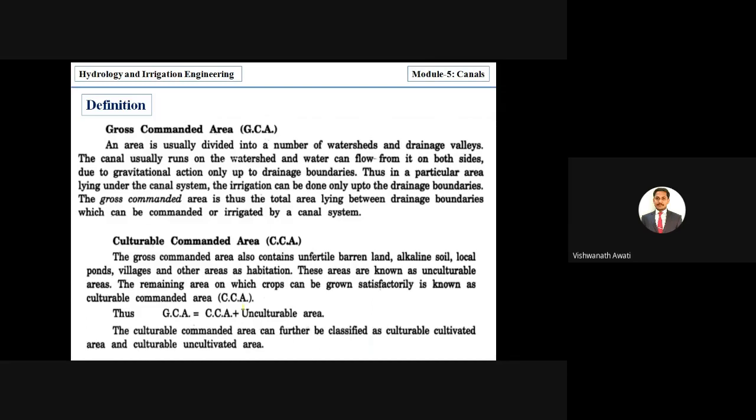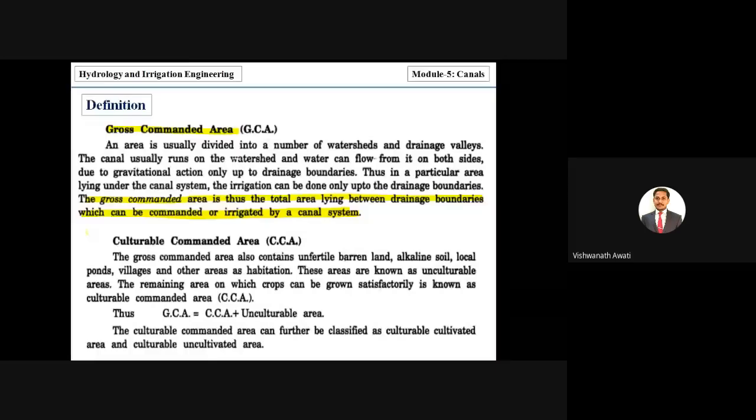In your syllabus they have given: define gross commanded area. The gross command area is thus the total area lying between the drainage boundaries which can be commanded or irrigated by the canal system. So it is very important. From here you can understand what you mean by gross commanded area.